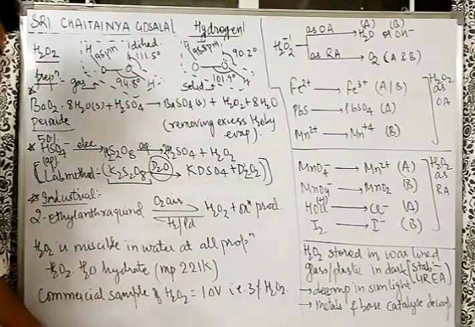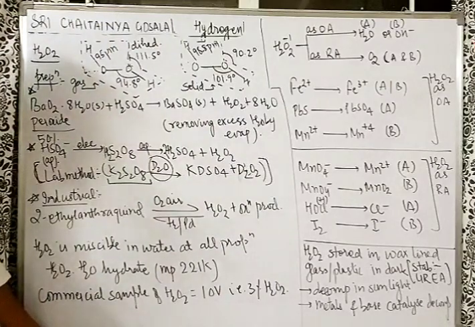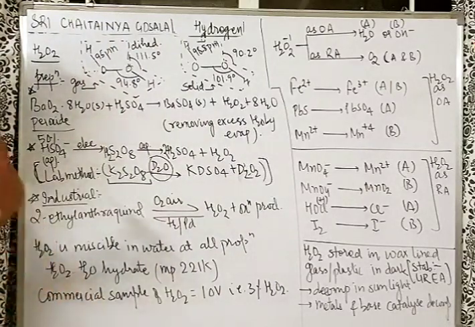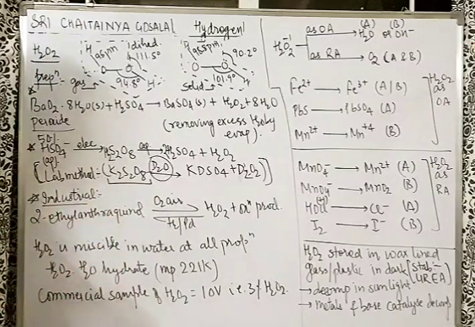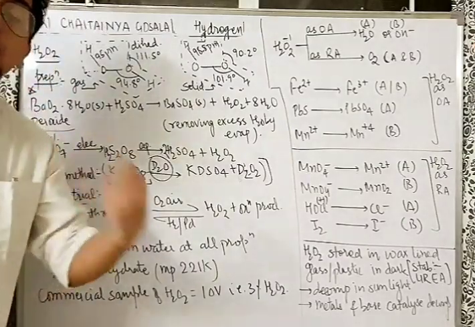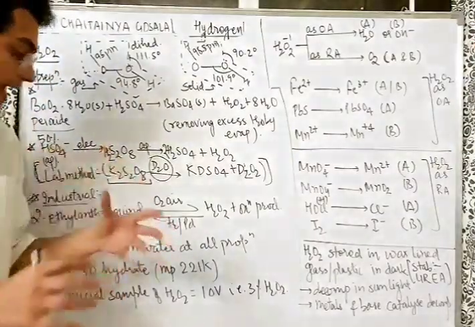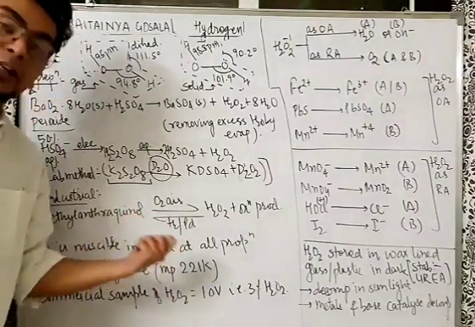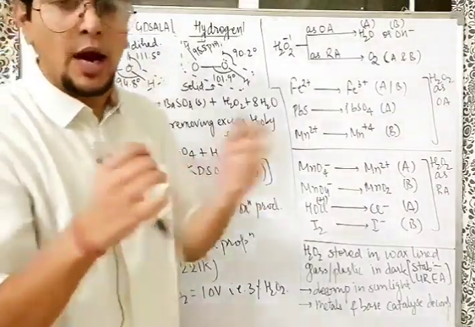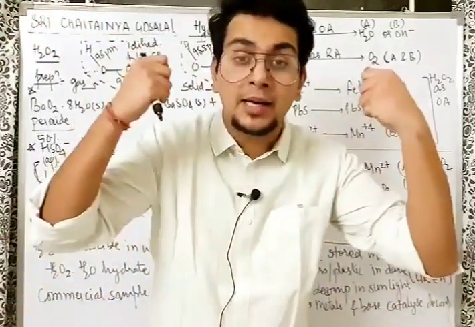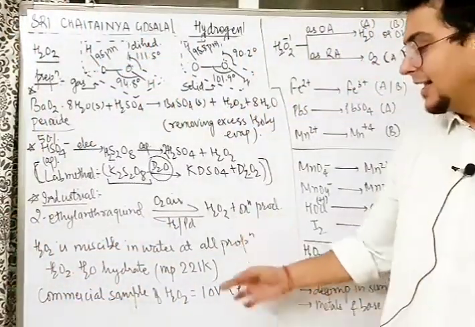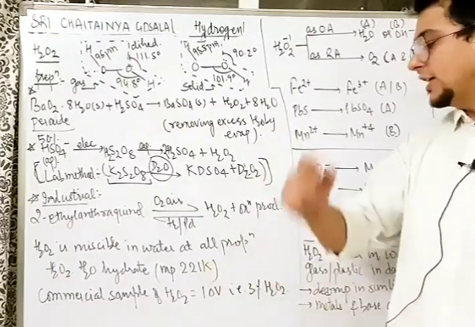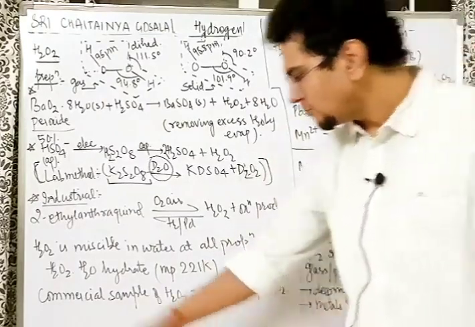Now H2O2 is miscible in water in all proportions. It's highly soluble in water because of hydrogen bonding. In fact, H2O2 and water exist together as a hydrate also. They behave as a pure liquid, that means they melt at a specific temperature, that is 221 Kelvin. You can't tell whether it is water or H2O2. It becomes a totally new liquid, H2O2.H2O, and this hydrate has a specific melting point, 221 Kelvin. You can keep this in mind.